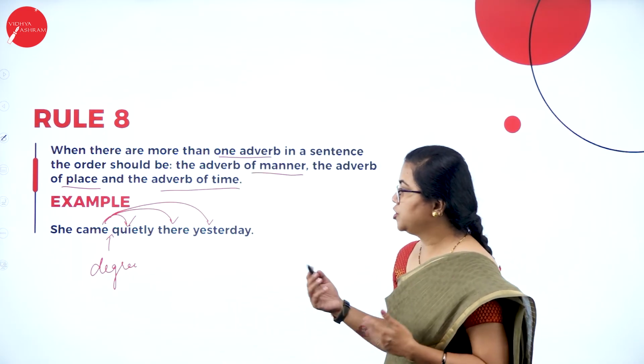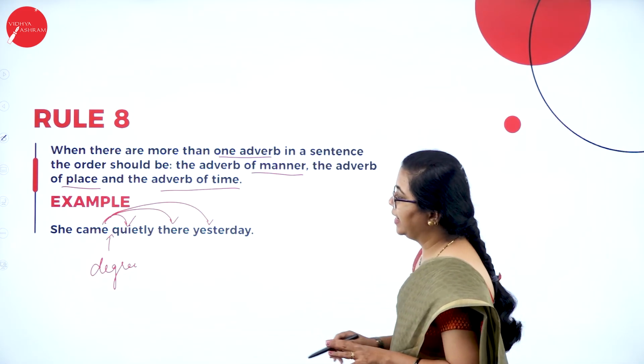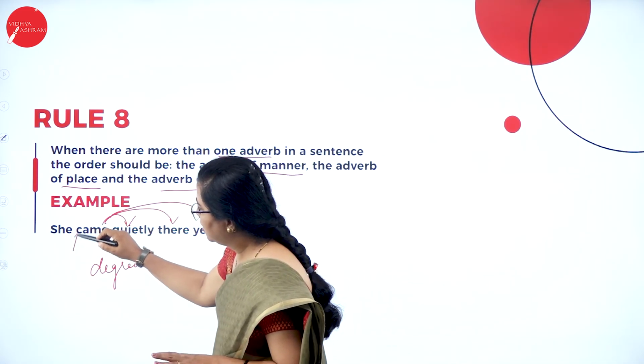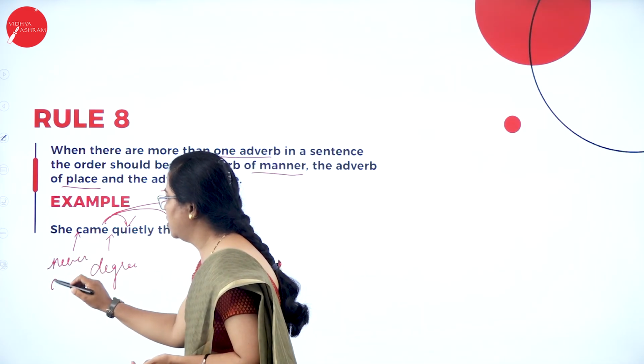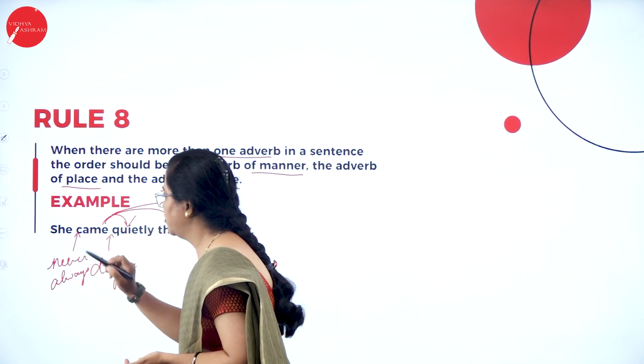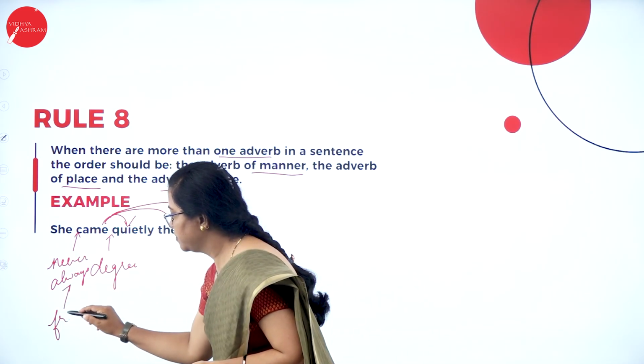Then suppose you are adding an adverb of frequency. That time also you should add it before the verb. She never came. Here you may add words like never, always, something like this. This comes under adverb of frequency.